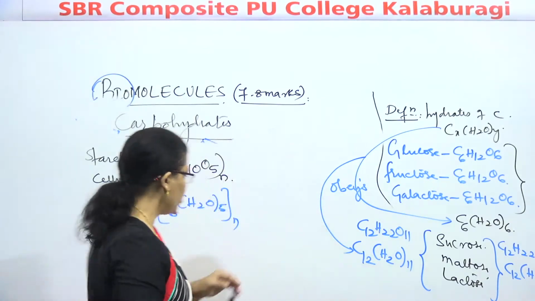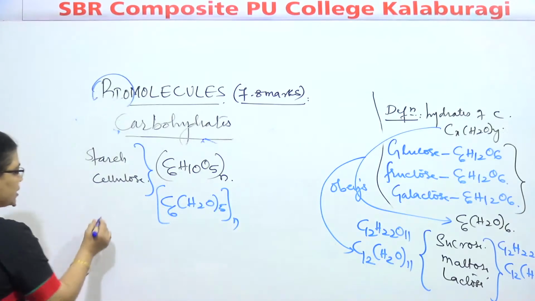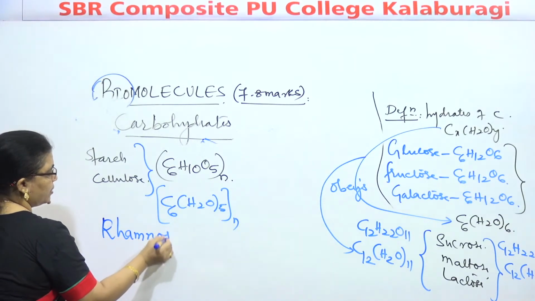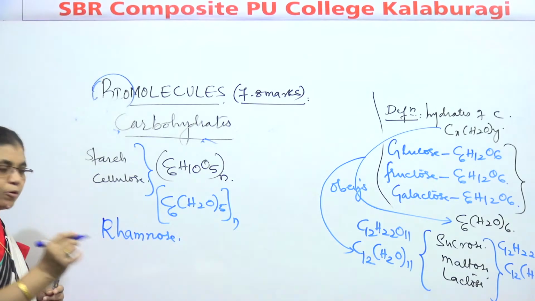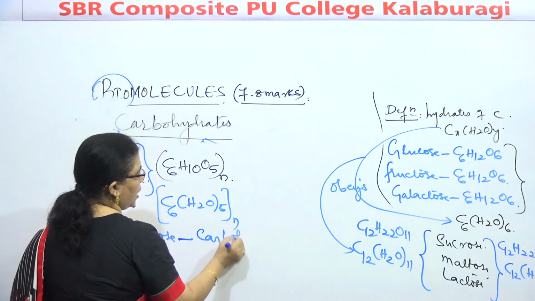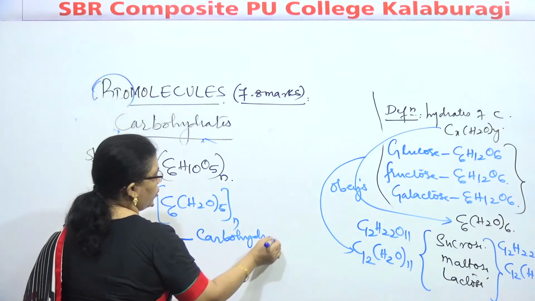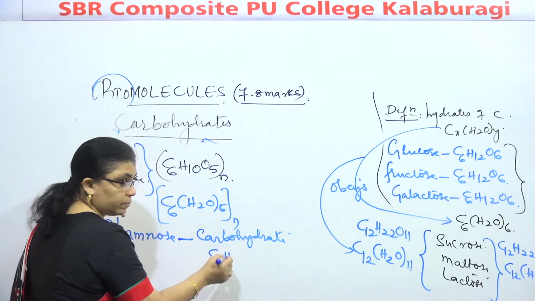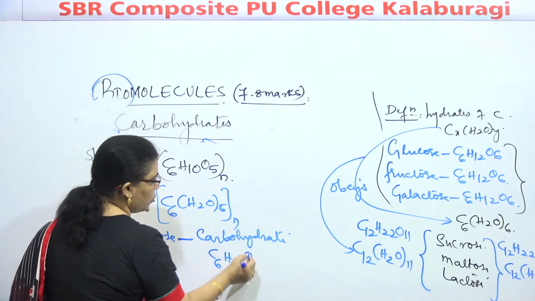But some molecules are there, like rhamnose. Why am I repeating this sentence? Listen here. Carbohydrate like rhamnose. Rhamnose is a carbohydrate with the general formula C6H12O5.